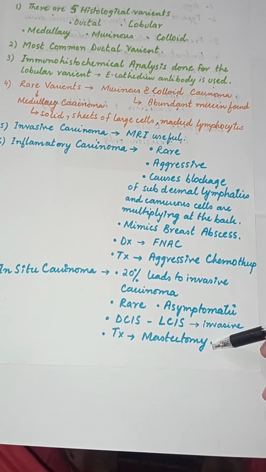Number 8 point is that we have to check 5 things in patients having ductal carcinoma in situ: their age, the type of DCIS, like it could be a comedocarcinoma or a non-comedocarcinoma. We have to check the amount of microcalcification and the presence of microcalcification histologically, and the extent of marginal involvement, how much margin is involved, 1 mm, 1 centimeter, more than 1 centimeter, and the size of the tumor, how much size has been increased.